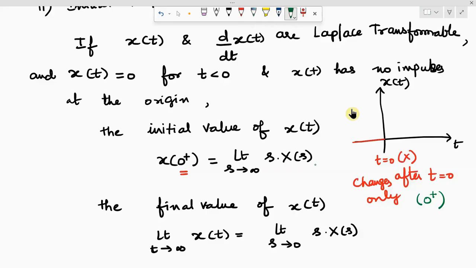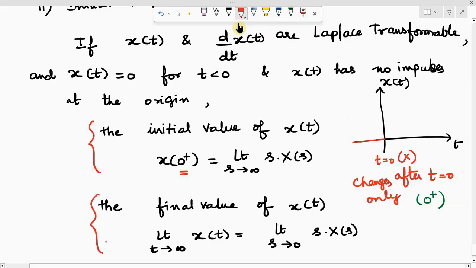And the final value of x of t may extend to infinity, so we can't directly write x of infinity. That's why I'm writing limit t tends to infinity x of t can be found as limit s tends to 0 s into X of s.